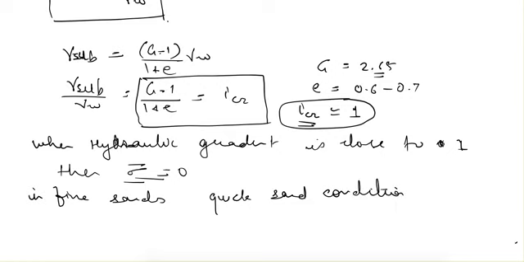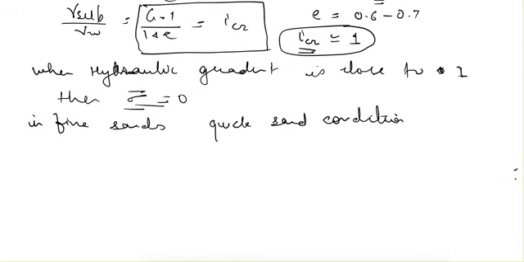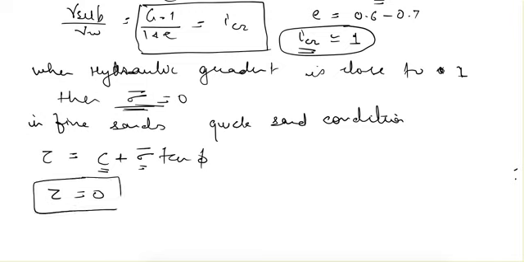So what happens at this point? The effective stress reduces to 0 and the shear strength is given as c plus sigma tan phi, and here c is 0 for sands and sigma we are saying reduces to 0, so shear strength of soil becomes 0.